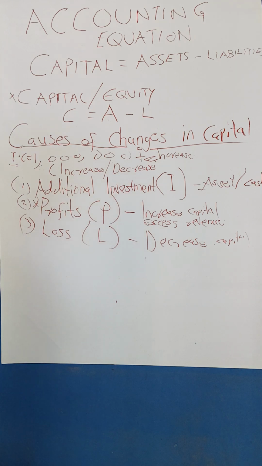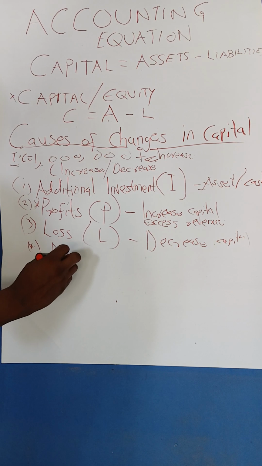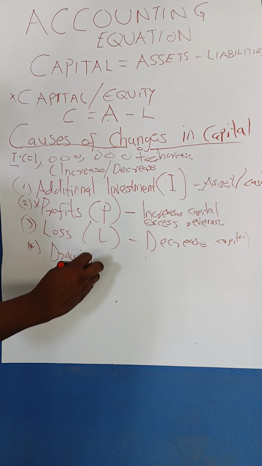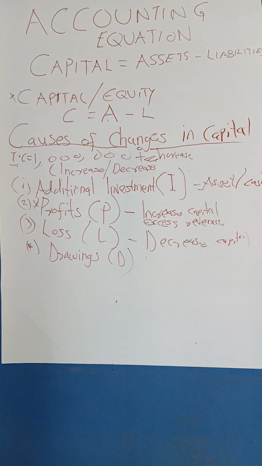Good. Then we have another factor called drawings. For this case, we always say that drawings refers to the money or other assets taken from the business by the owner for personal use.